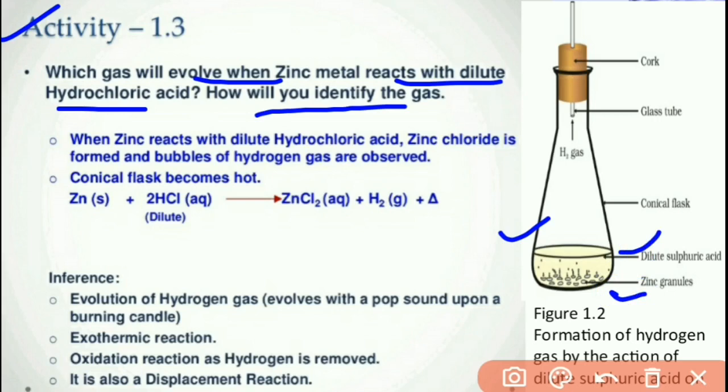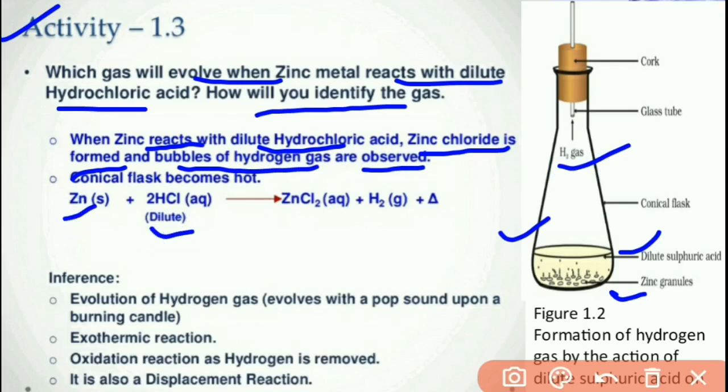We observe that zinc reacts with dilute hydrochloric acid, zinc chloride is formed and bubbles of hydrogen gas are observed. In chemical equation form: zinc plus HCl gives zinc chloride, hydrogen gas and heat energy evolve. Inference: evolution of hydrogen gas.